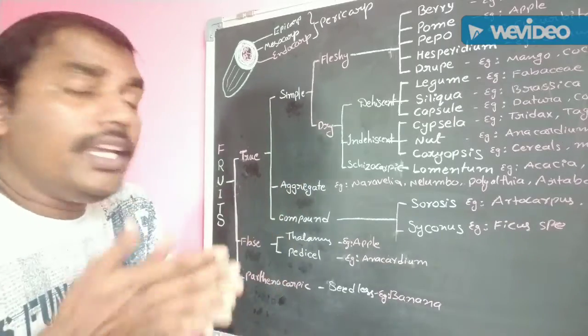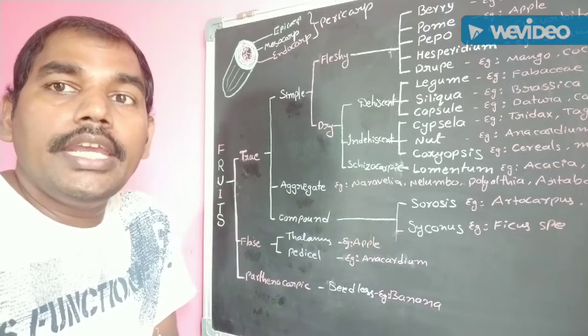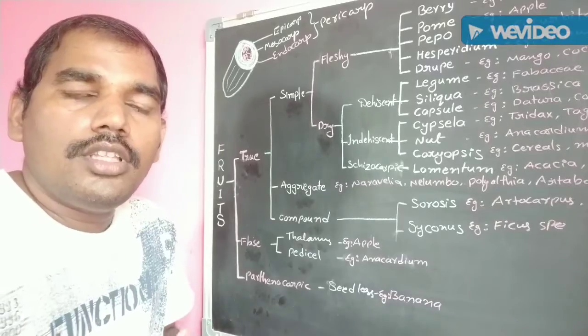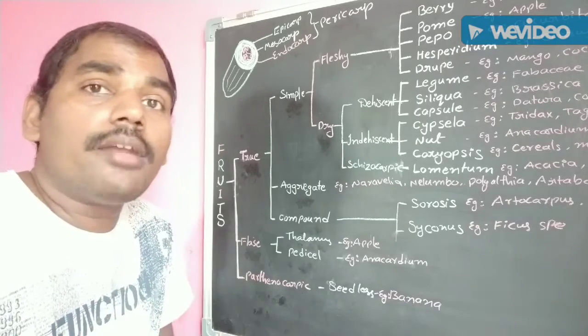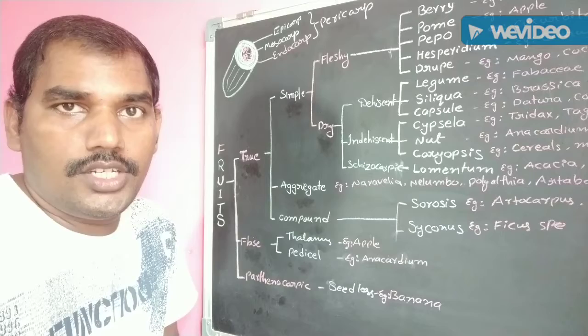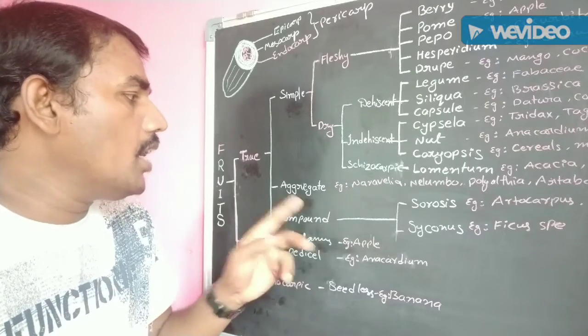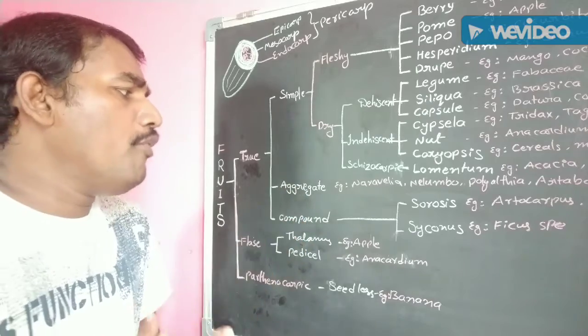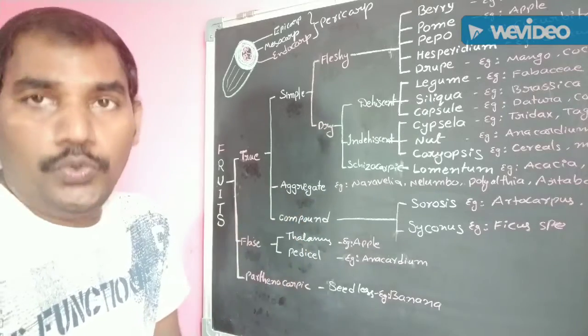Next one, aggregative fruits. Aggregative fruits means the fruit is developed from multicarpellary apocarpous gynoecium. This type of fruits are known as aggregative fruits.